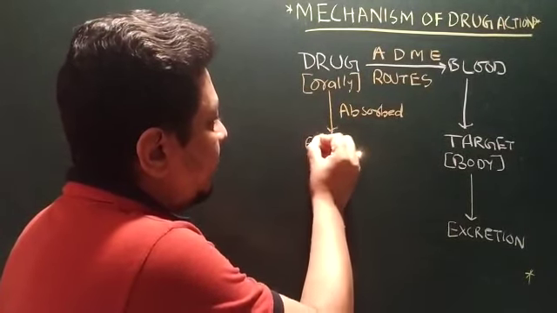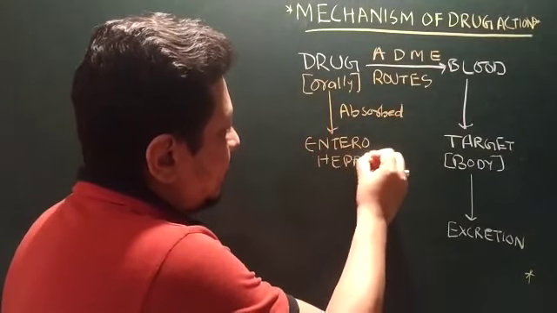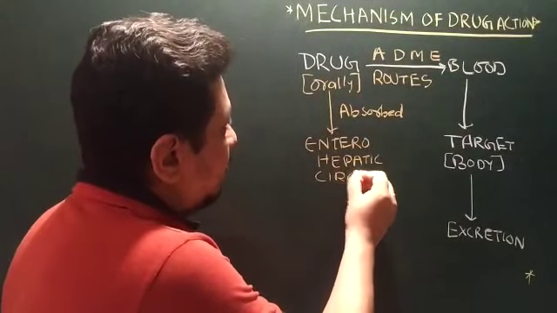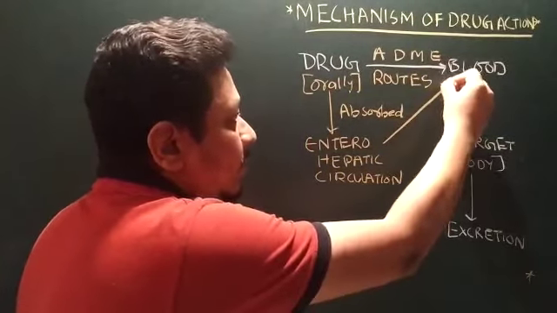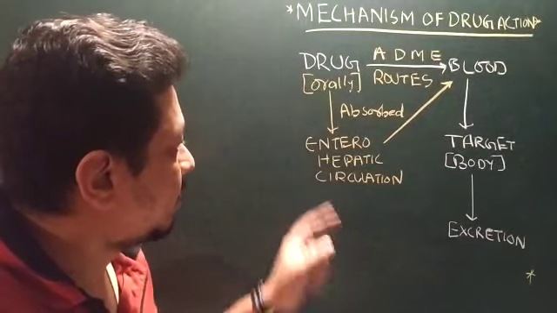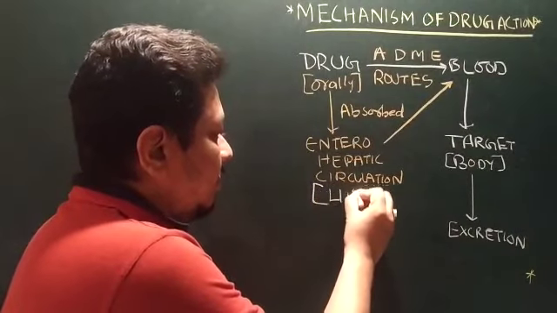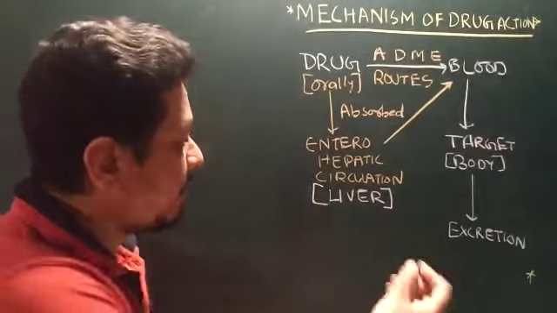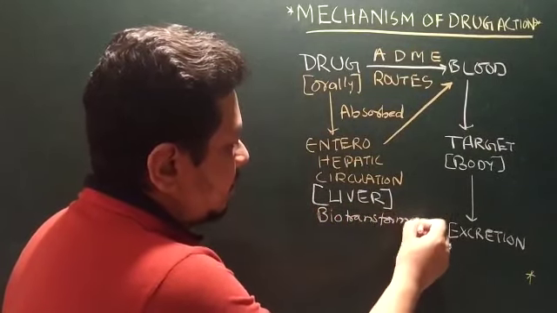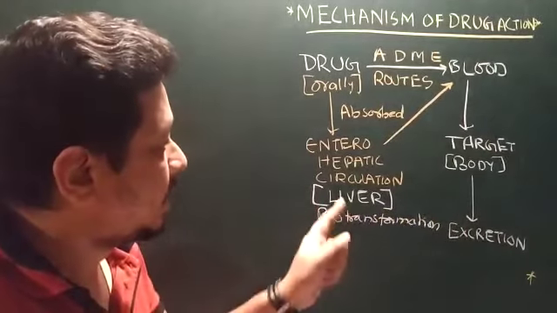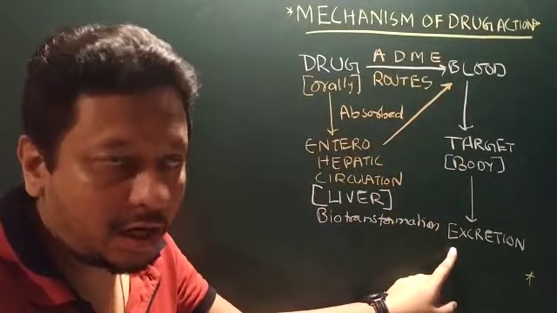When it is given orally, the drug is absorbed into the enterohepatic circulation, and from here it reaches the blood. The drug has to reach the liver, where the drug gets metabolized. This is called biotransformation, which takes place in the liver and is known as metabolism. Then it goes to the blood, then from blood to the target. Finally, from the target, it gets extruded out from the body.